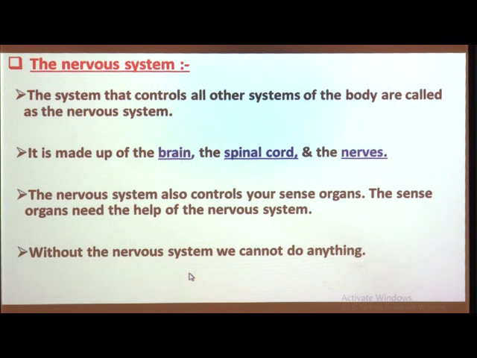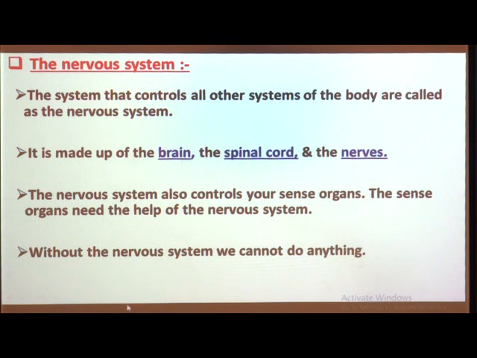So, in this way these three organs in our nervous system work together. Now, let us see about each of these organs in detail. As we know, the nervous system is made up of the brain, the spinal cord and the nerves. So, we have to study about that in detail.